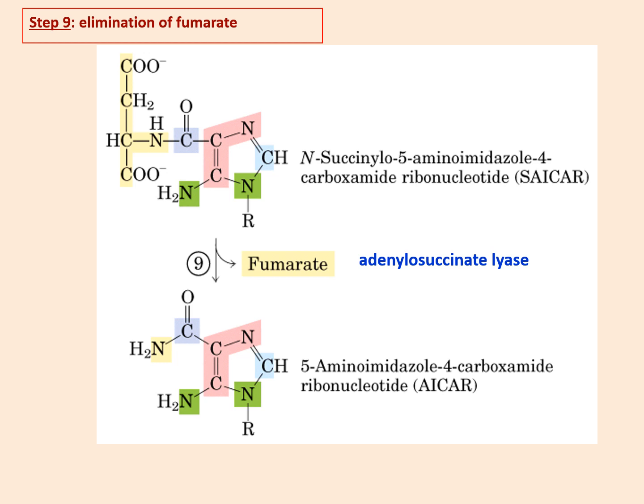And this will also release one fumarate along with it. This fumarate will get eliminated. The enzyme here is adenylosuccinate lyase, and the compound has become 5-amino 4-carboxamide ribonucleotide.